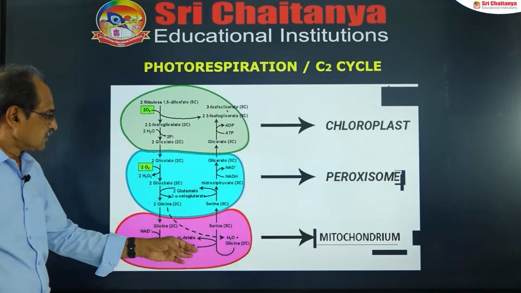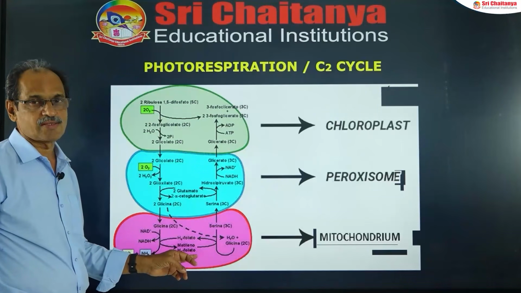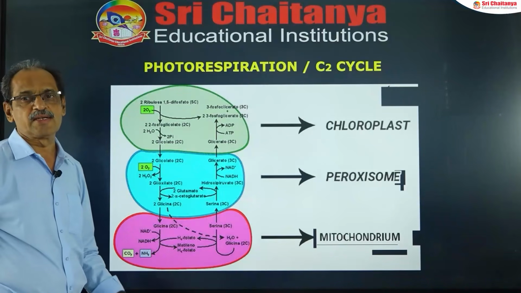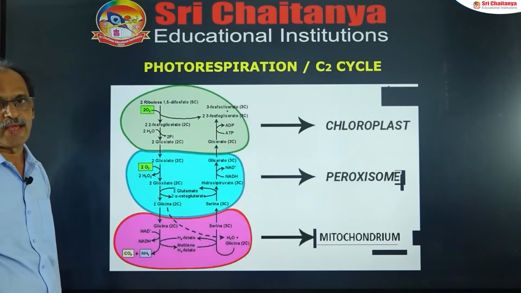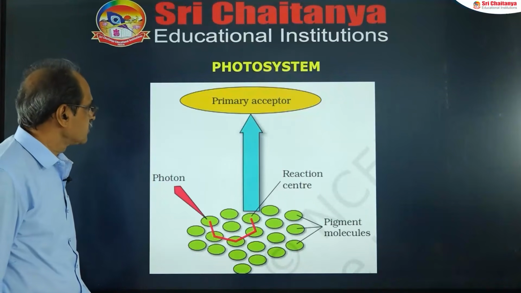So here the already fixed carbon is released into the atmosphere. That is the loss actually. That's why C3 plants are less productive when compared to C4. This is photorespiration. So these are very brief videos.